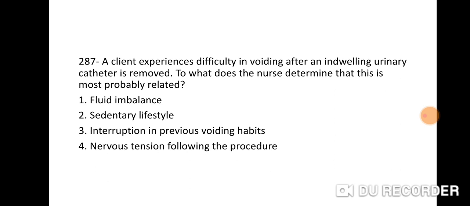287. A client experiences difficulty in voiding after an indwelling urinary catheter is removed. To what does the nurse determine that this is most probably related? Option 1, fluid imbalance. 2, sedentary lifestyle. 3, interruption in previous voiding habits. 4, nervous tension following the procedure.